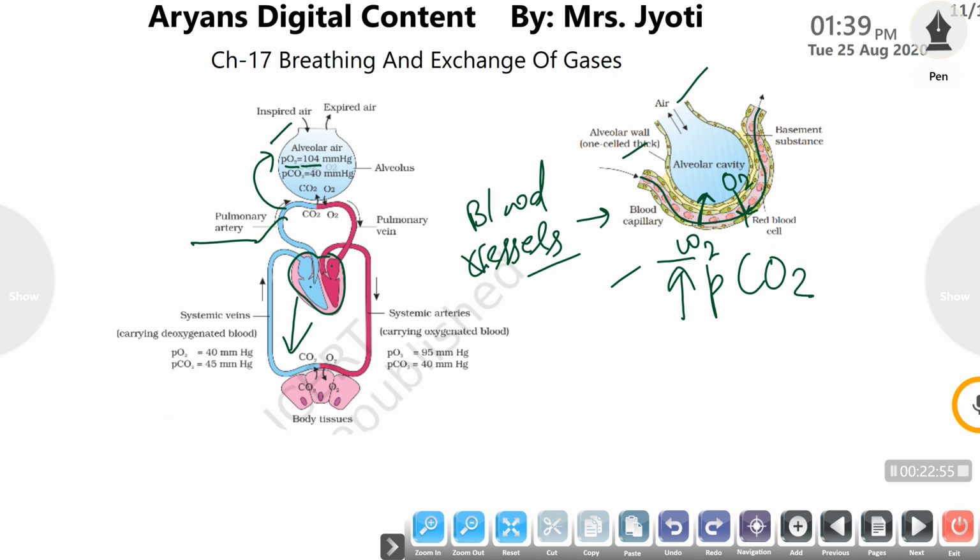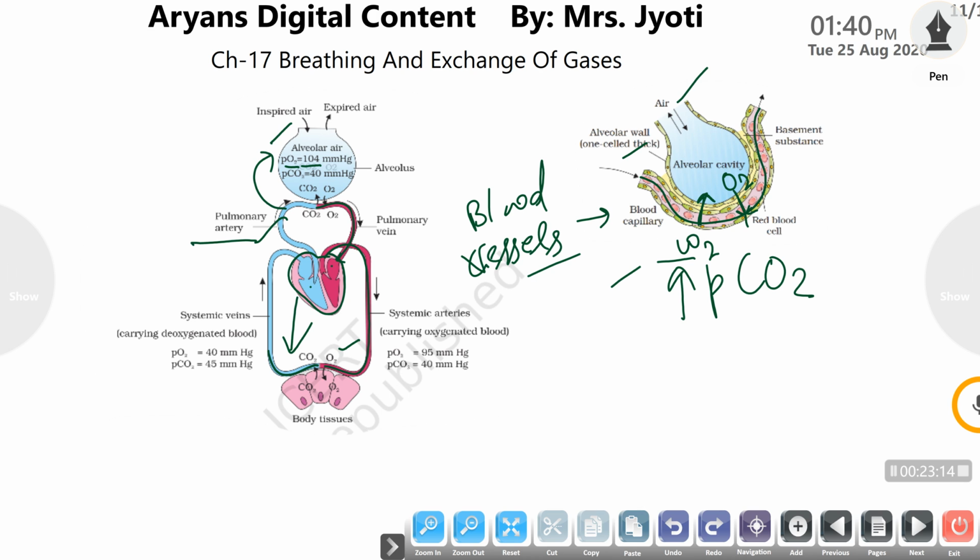And after exchange the pulmonary vein carries the blood to the heart, and this oxygenated blood is then transported to all the body tissues, and the body tissues use this oxygen for oxidation of food, and as a result of respiration CO2 is produced.